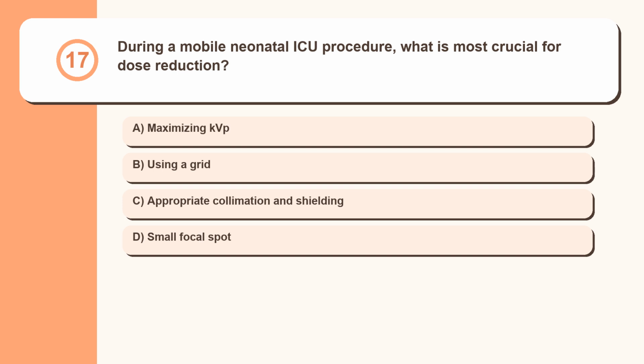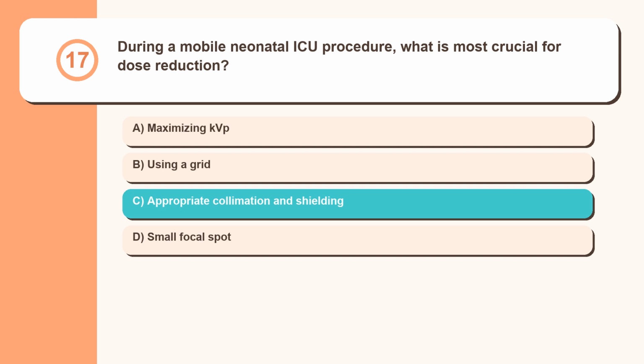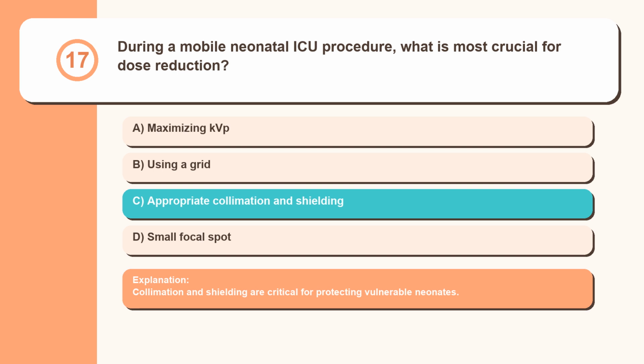Question 17. During a mobile neonatal ICU procedure, what is most crucial for dose reduction? Maximizing kVp, using a grid, appropriate collimation and shielding, small focal spot. Collimation and shielding are critical for protecting vulnerable neonates.